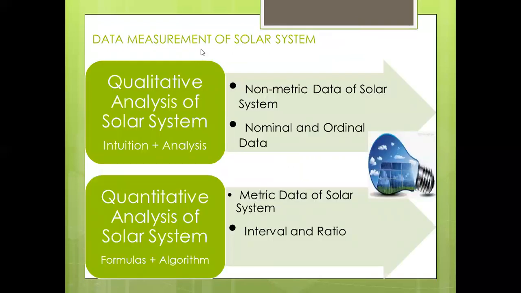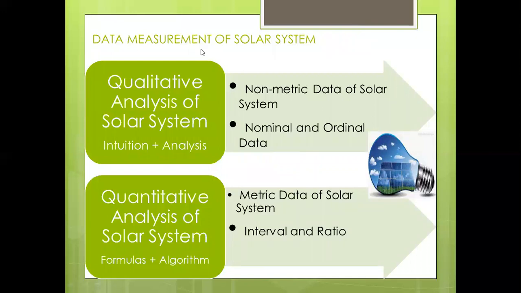Now, the data measurement of the solar system. If we assess the qualitative analysis of the solar system, that means the assessment of the solar system in terms of intuition plus analysis. It is also called non-metric data of the solar system, which is also called nominal data and ordinal data. So now we classify the data measurement of the solar system in terms of qualitative assessment and quantitative assessment.